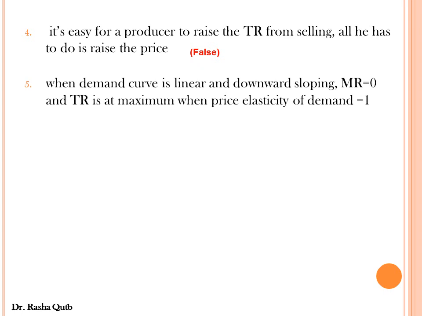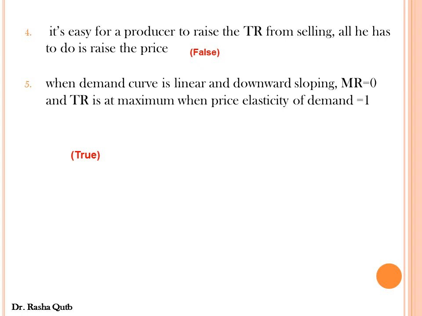Fifth, when demand curve is linear and downward sloping, marginal revenue equals 0 and total revenue is at maximum when price elasticity of demand equals 1. Definitely this sentence is true. Why? As we told before, when we have unitary elastic demand curve, total revenue will not be changed as price is changed, which means that total revenue reaches its maximum.